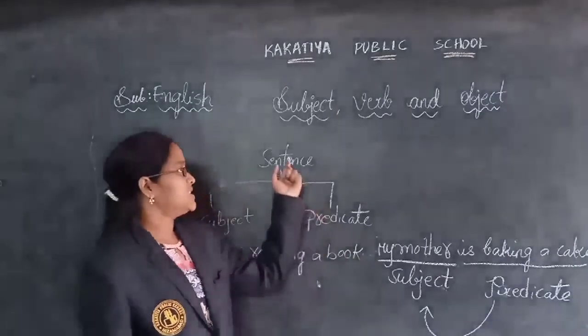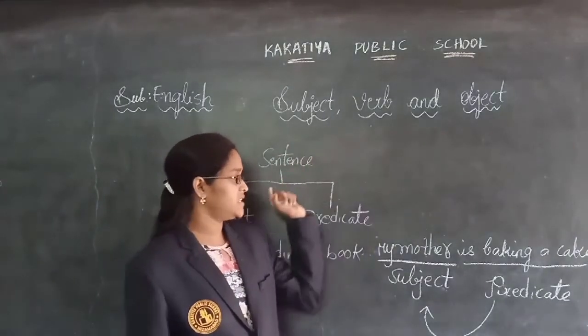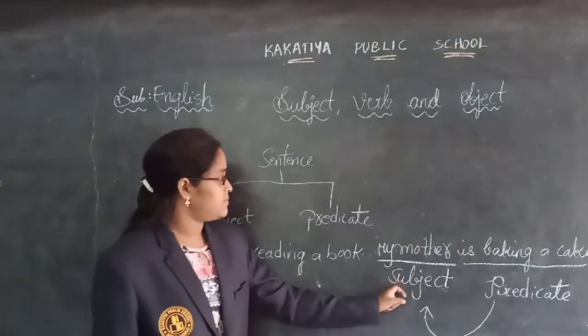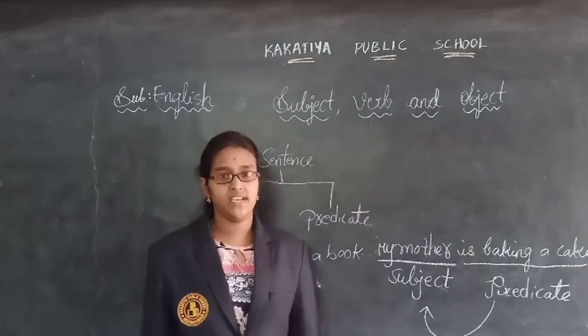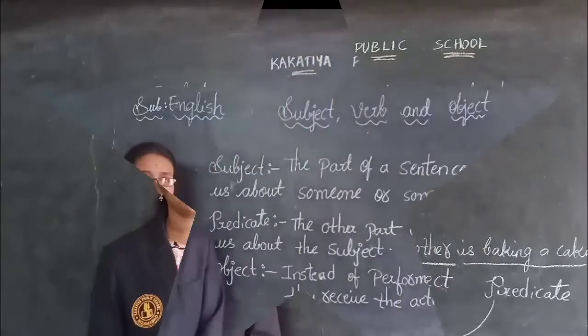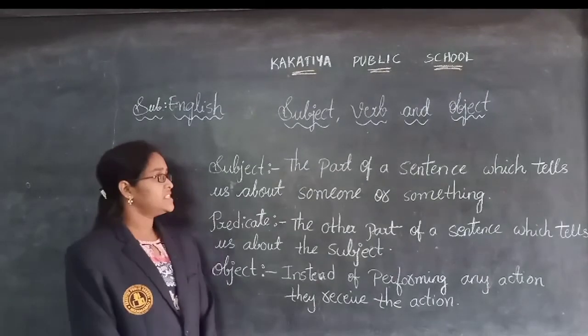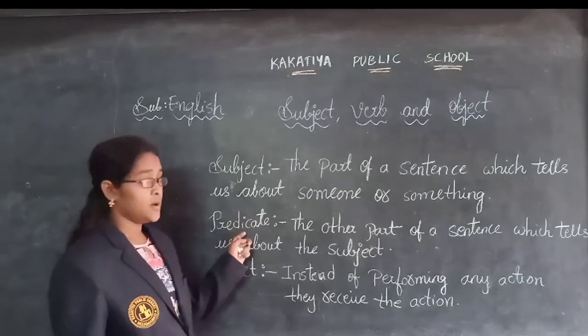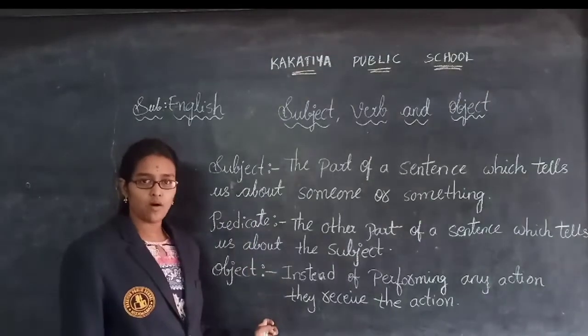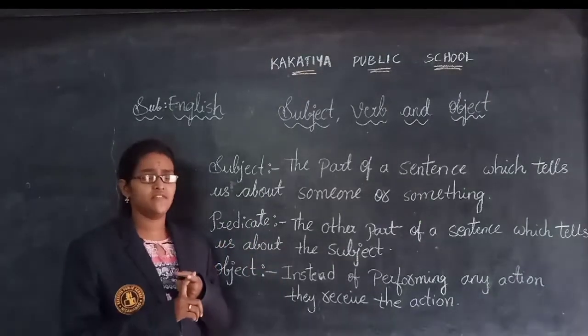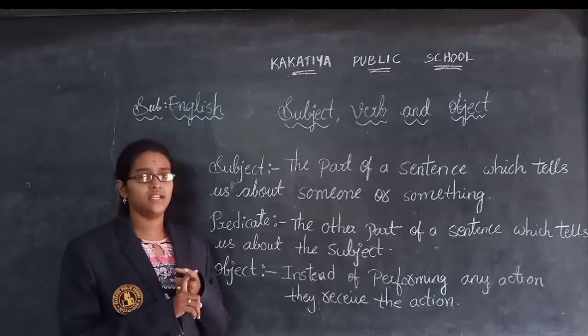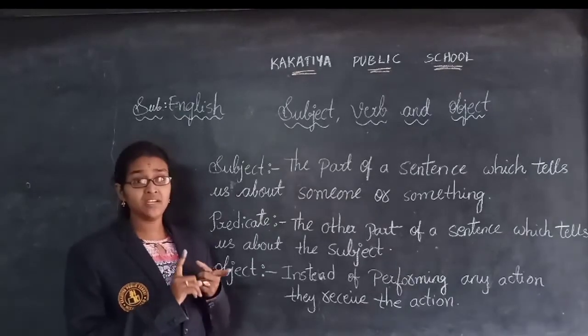Now we learn about the subject, verb and object. We'll see the difference between subject, predicate and object, children. Till now we have discussed subject and predicate.